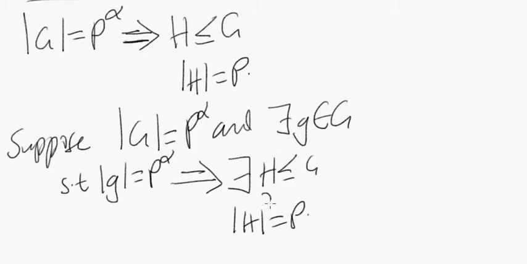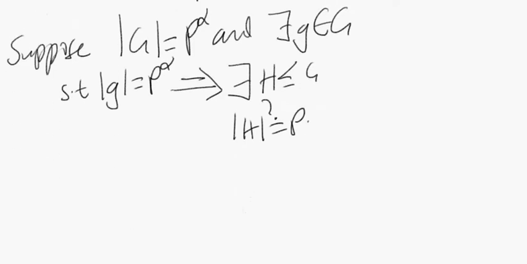Right. So this is what we seem to have been arguing before. Does it make sense to you? Can you find a loophole in the argument, or do you have a better argument, etc.? But this begs the question, supposing we've said that it is actually true that if there's an element of order p to the alpha, then there's a subgroup of order p. Well, what about if there is no element of order p to the alpha? What can we say about whether or not there exists a subgroup of order p, is the question.